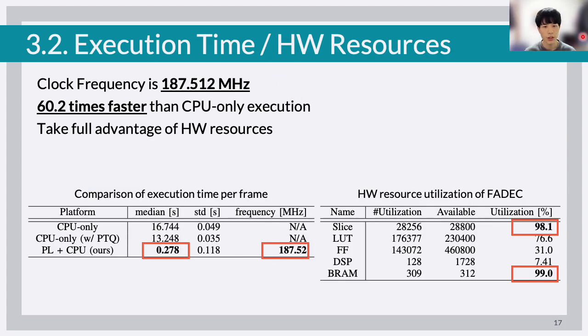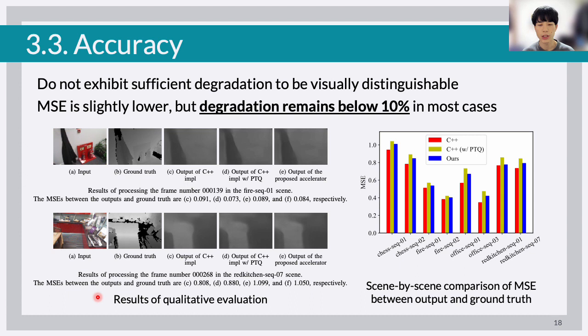Here we look at the execution time and hardware resource utilization. The clock frequency of FADEC is 187.512 MHz. The execution time is 0.278 seconds per frame, which is 60.2 times faster than the CPU-only execution. The utilization of the slices and BRAMs is nearly 100%, which indicates that we can take full advantage of the hardware resources. The left bottom images are the results of qualitative evaluation.